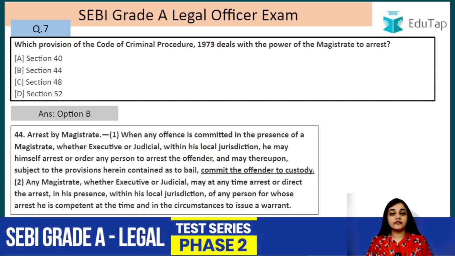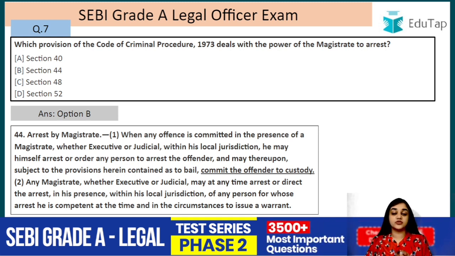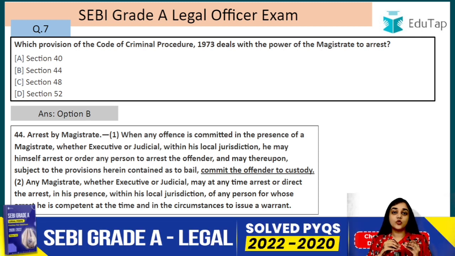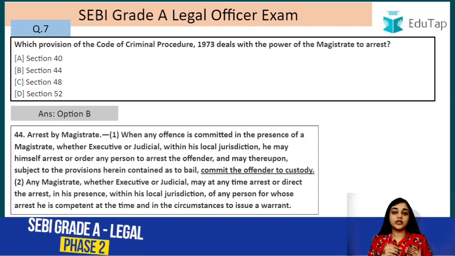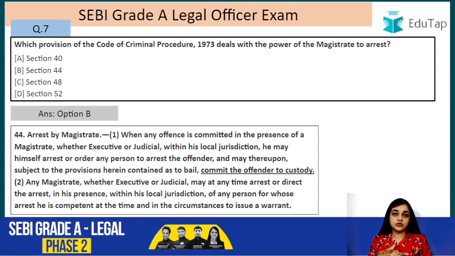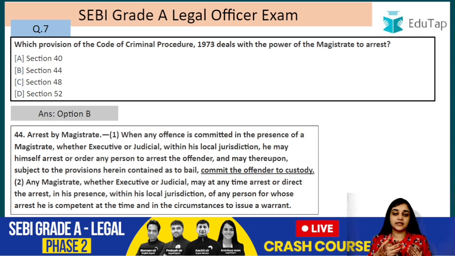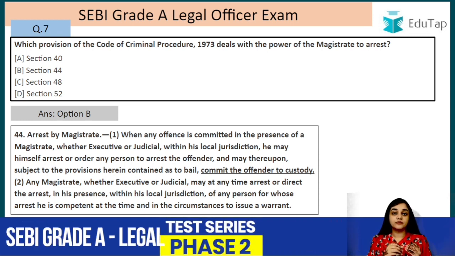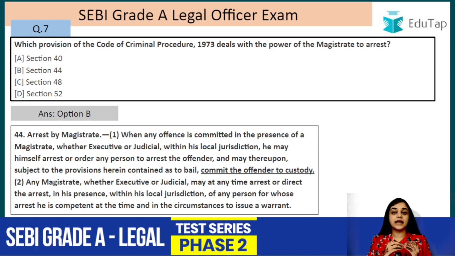So he can straight away send that person to custody because he is himself a magistrate and he has seen that person committing that offence. He does not have to order that person to be produced in front of another magistrate. Subject to bail, if bail is possible, then bail is going to be granted, but subject to the conditions of the bail, he can commit that person to custody, right?